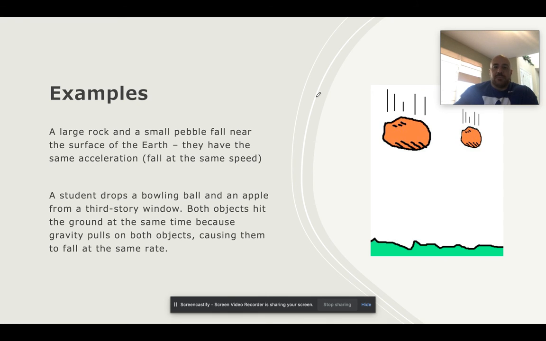Yet another example, large rock, small pebble. They fall near the surface of Earth. Guess what? They're going to land at the same time and accelerate at the same rate. Here's a question that might actually be on your test. A student drops a bowling ball and an apple from a third-story window. Both objects hit the ground at the same time. The reason is gravity pulls on them both, and it causes them both to fall at the exact same speed or same rate.